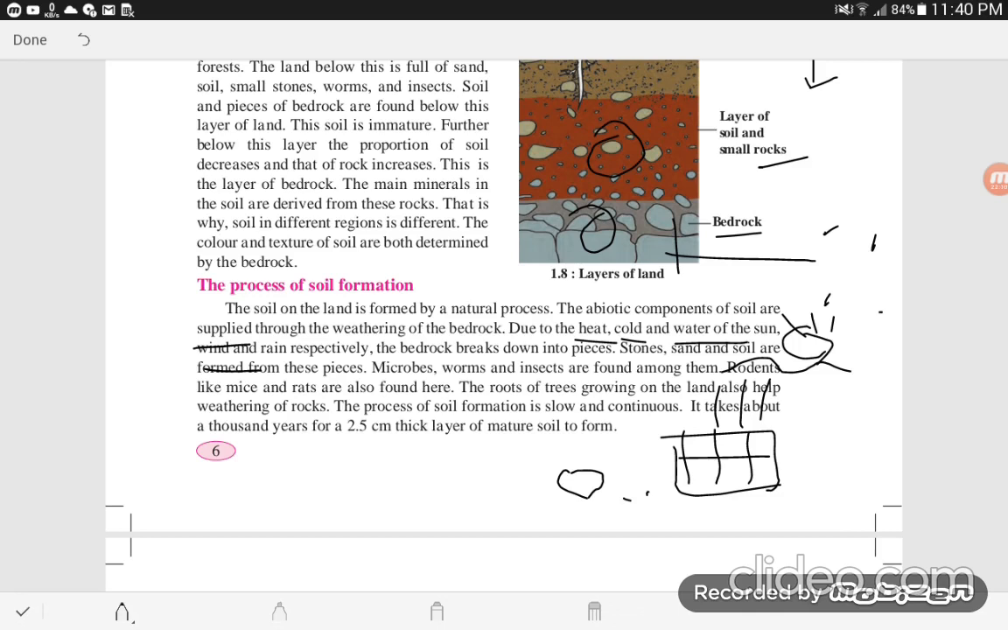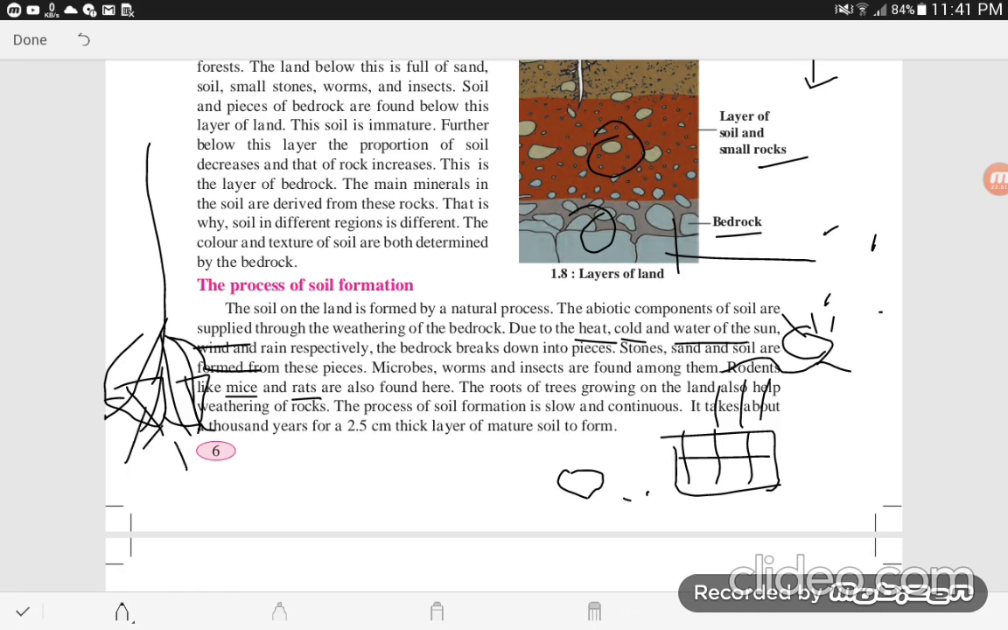Rodents, microbes, worms and insects are found among them. Small microbes, worms and insects are found among these bedrocks. Rodents like mice, what is meant by rodents? They burrow deep into the land and make their house. Mice and rats are also found there. The roots of trees growing on the land also help the weathering of rock. Suppose this is a tree and these are the roots, and this is the bedrock. They also break down these rocks and form small soil.